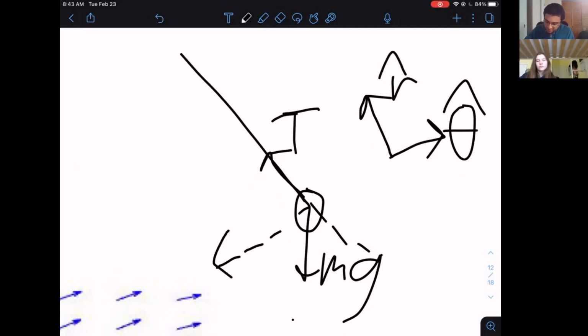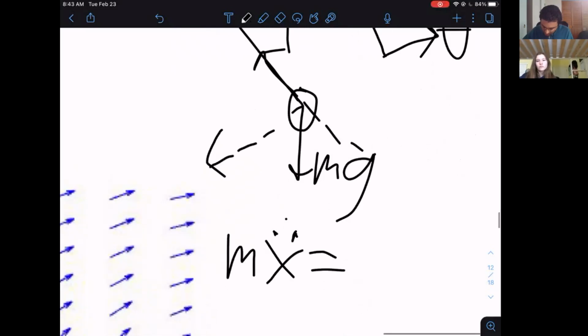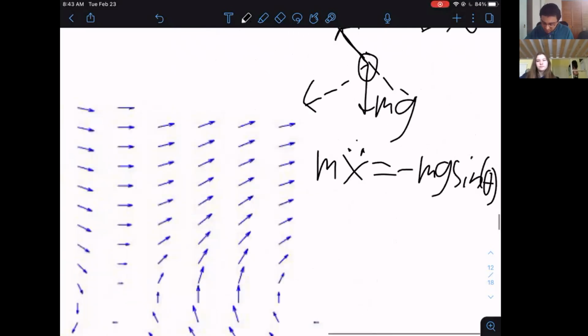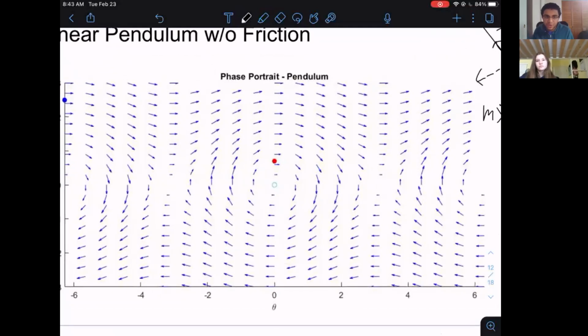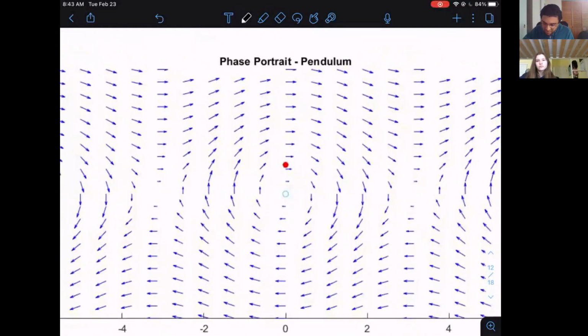And you can write your equation: m x double dot is equal to negative mg sine theta, using trigonometry. But basically, it's more important to use your intuition here when you're thinking about the pendulum. If your pendulum's not running out of energy, it's just going to do the same thing. It's going to be periodic motion.